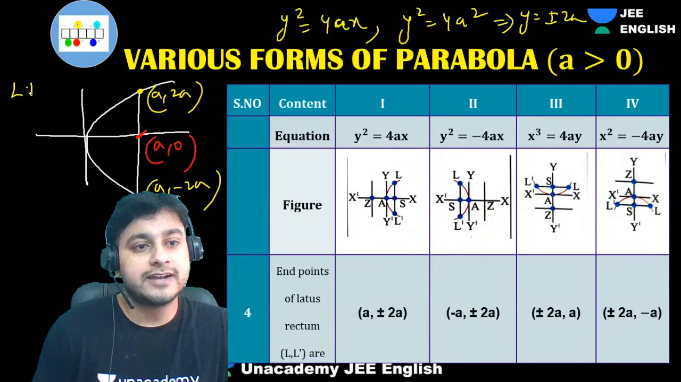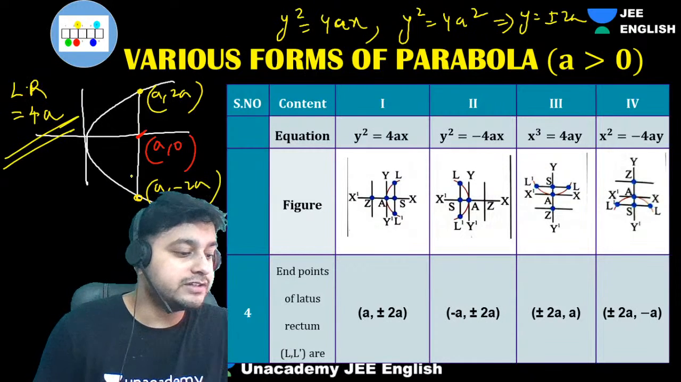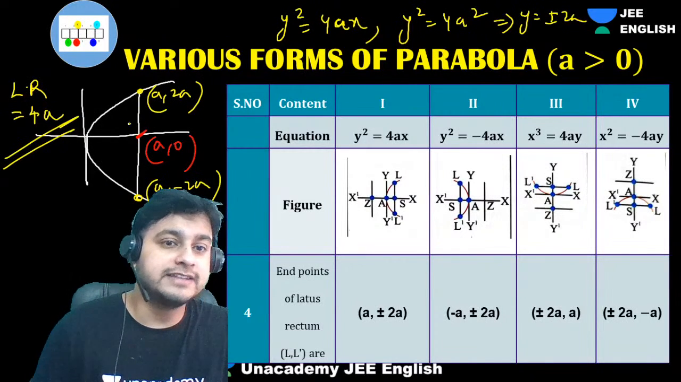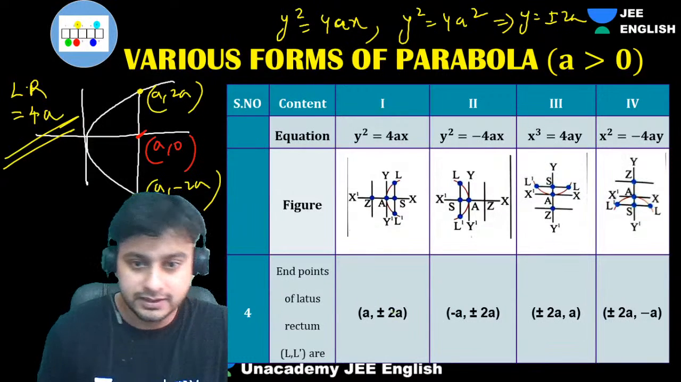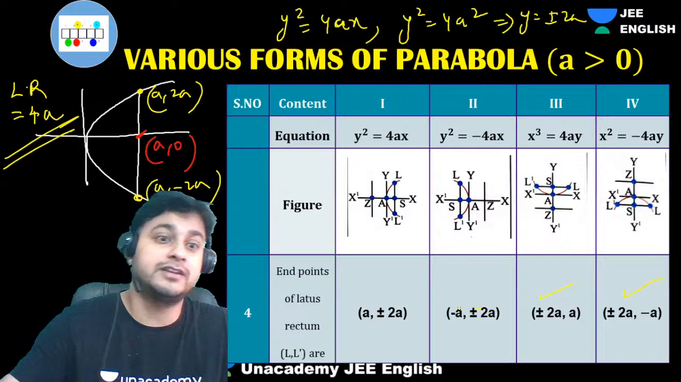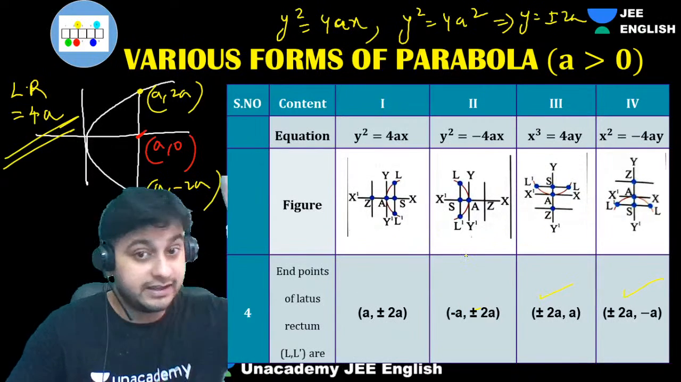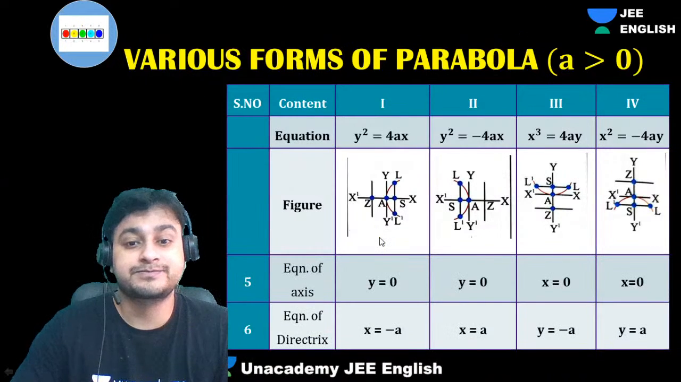What is the length of lattice rectum? 2a plus 2a. 4a is the length of lattice rectum. Simple. Understood, guys? Correspondingly, you can get the other ends of lattice rectum for other parameters. Such an easy method, we can get the length of lattice rectum.